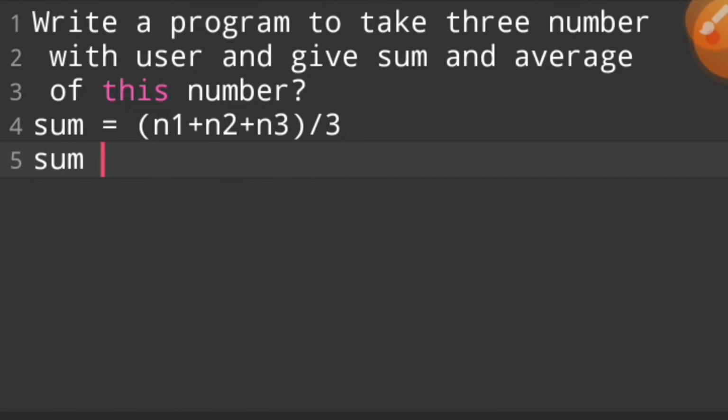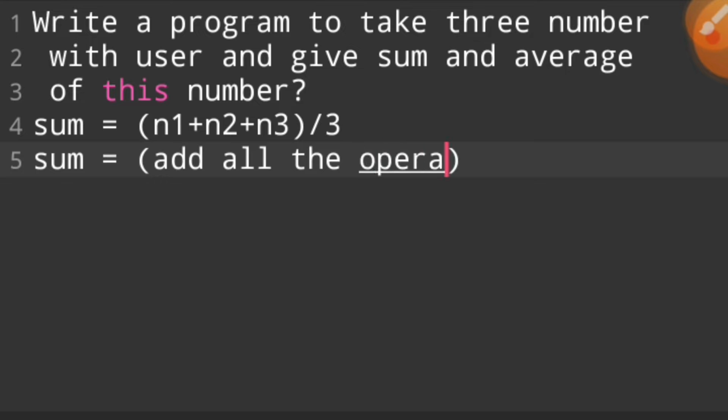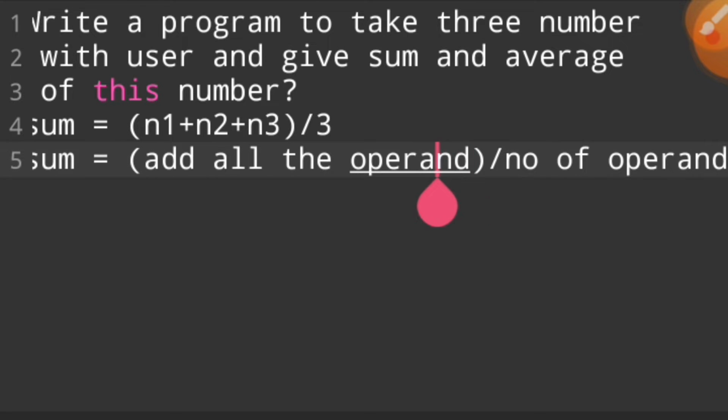So in another way we can say the formula of sum is: add all the operands. In the previous video we were talking about what is an operator and what is an operand. Add all the operands and divide by the number of operands. This is a very simple and very easy program. I hope you understand this topic very well.